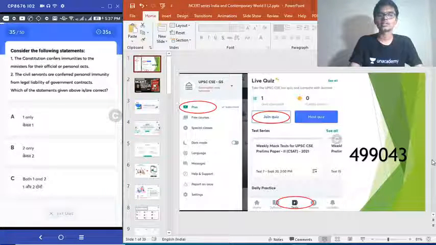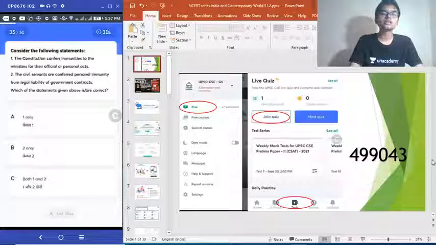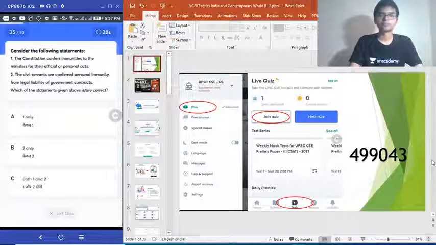Question 35. Consider the following statements. 1. Constitution confers immunities to the ministers for their official or personal acts. 2. Civil servants are conferred personal immunity from legal liability of government contracts. Choose the correct answer. Okay. Constitution confers immunities to the ministers for their official or personal acts. Civil servants are conferred personal immunity from legal liability of government contracts. Choose the correct answer. Very easy question.